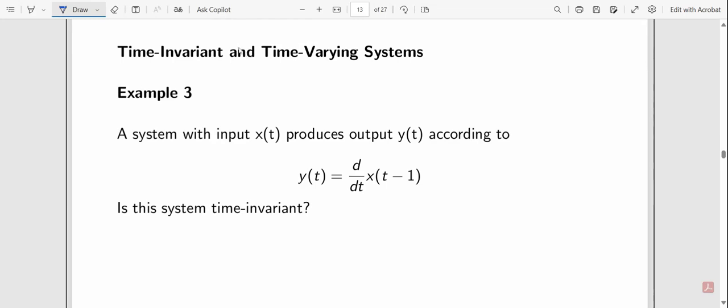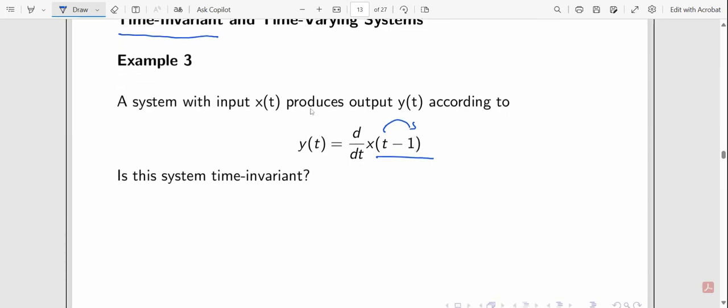Remember, when you need to check whether the system is time invariant or not, you will apply the delay operation. Whatever t is given to you, you will subtract something from it. From the appearance, it is easy to say yes, this is time invariant.